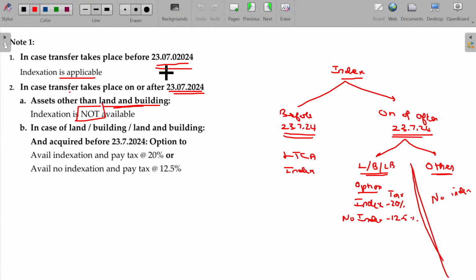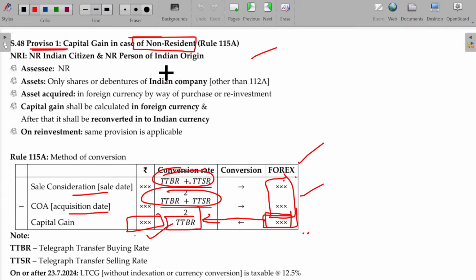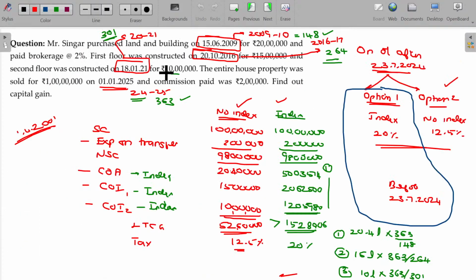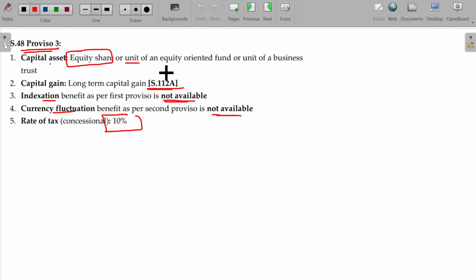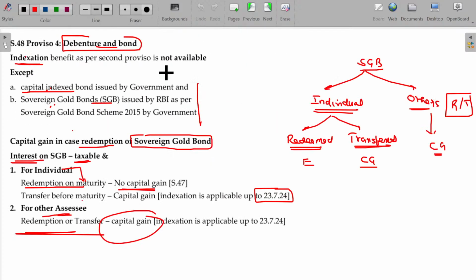I will just go for a recap here. So redemption is exempted. Cross verify with section 47 for SGB. Is that clear? So there I explained the provision. Here, as per this section, it is exempted. So that's how I have quoted it here.